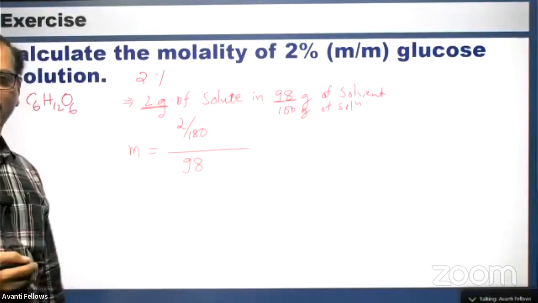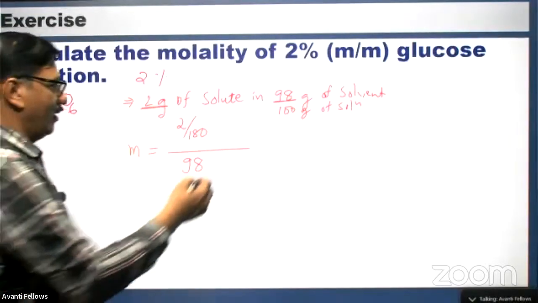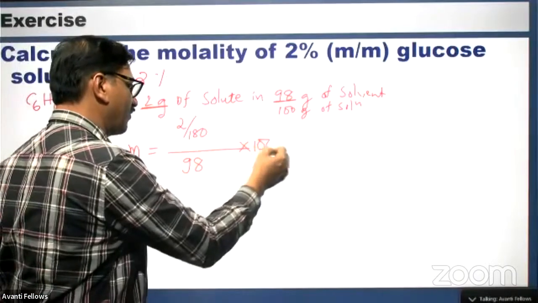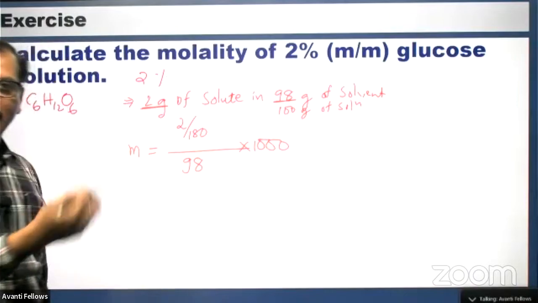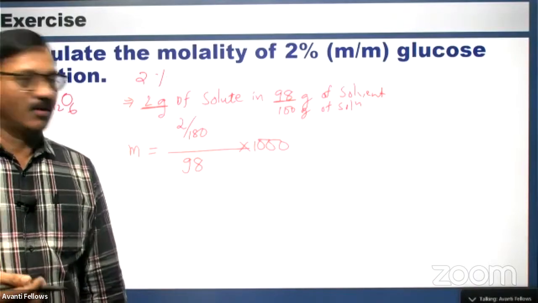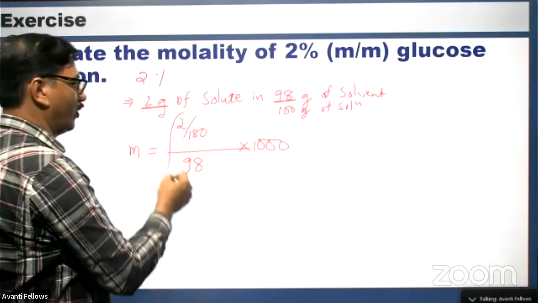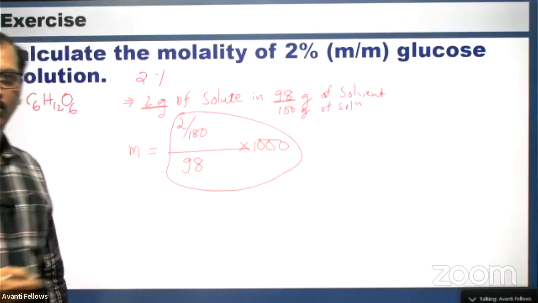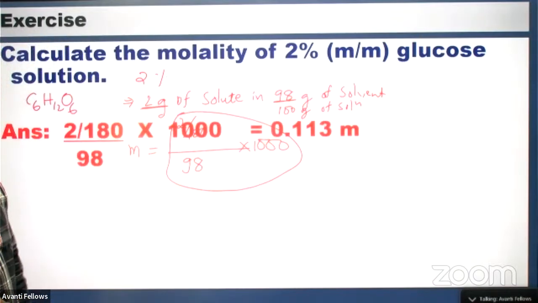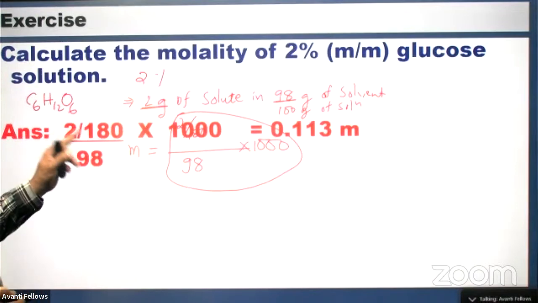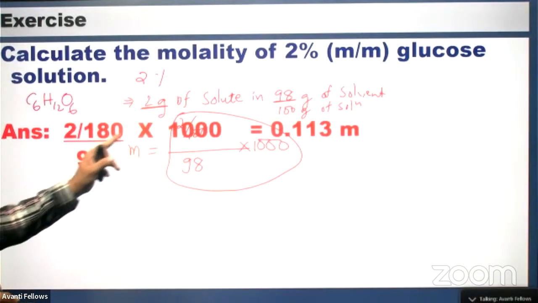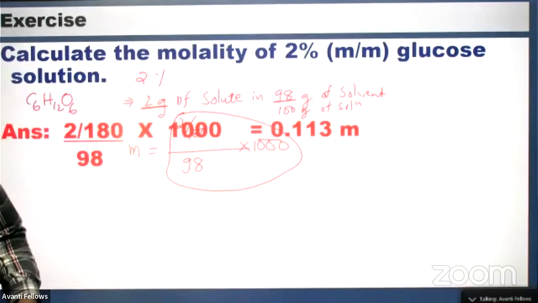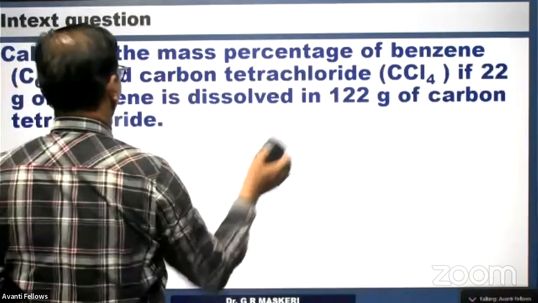We have to express 98 gram in kg, so divide 98 by 1000. So 2 by 180, where 180 is the molar mass, divided by 98 into 1000.